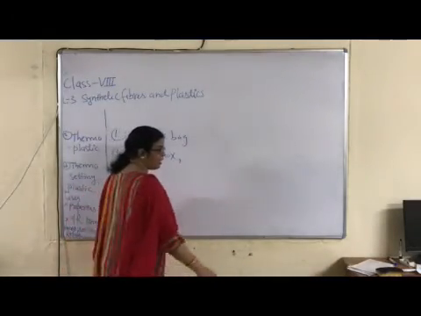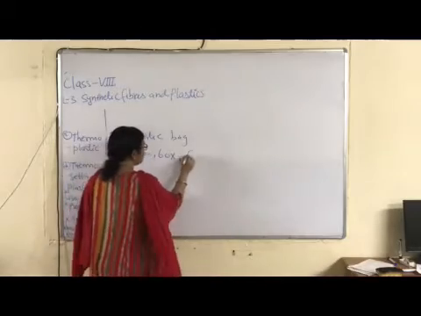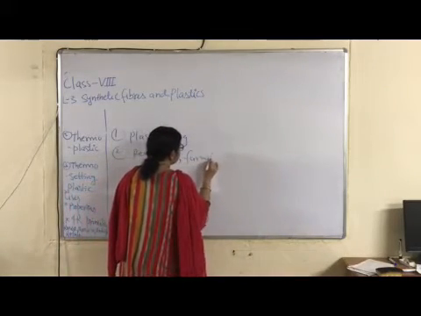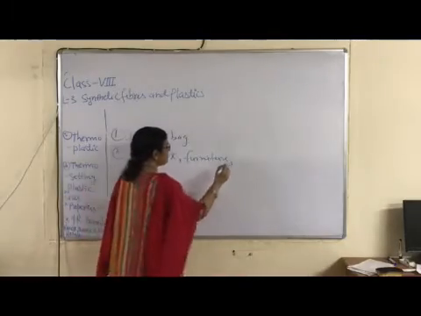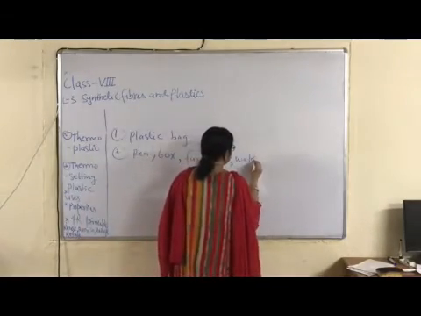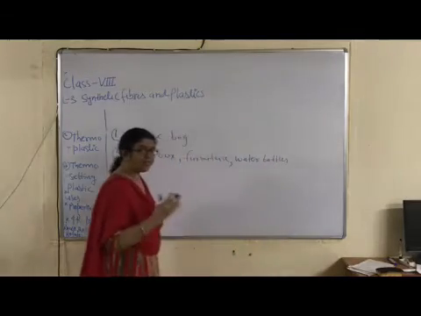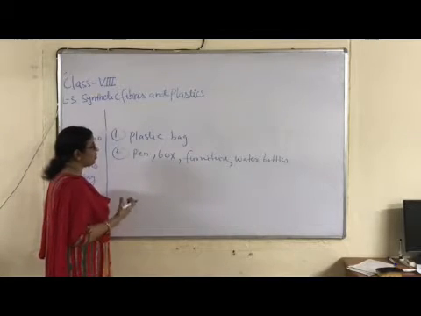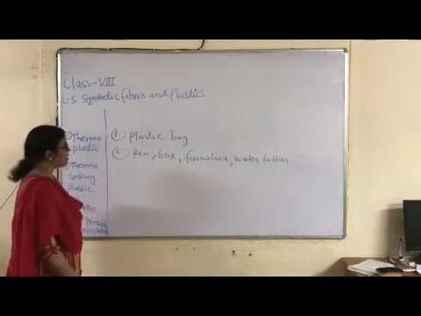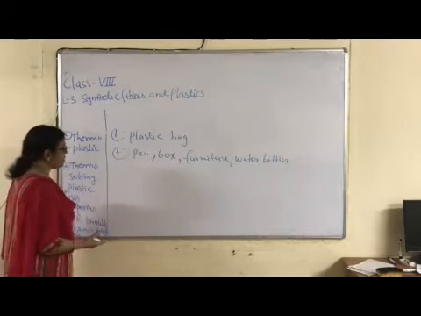Furniture, hard plastic, right? Bakelite furniture. Okay children, water bottles, right? Use of plastic depends upon our requirement. When soft plastic is required, then always what type of plastic is selected? Thermoplastic. And when hard, then thermostatic plastics, right?